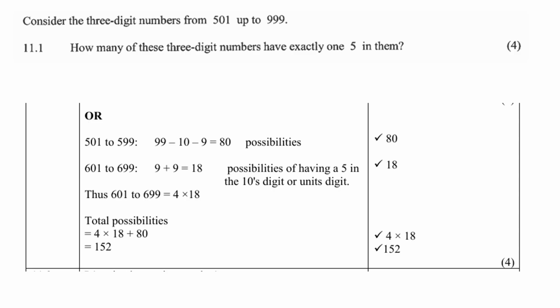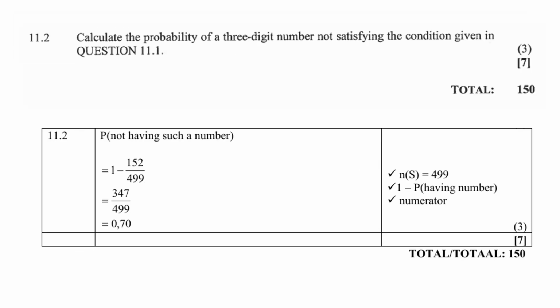Thus 601 to 999 will then be 4 times 18. So there you are. So the possibilities will then be 4 times 18 plus the 80, which is also 152.